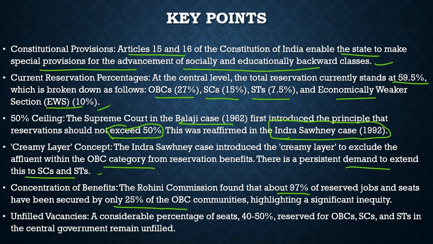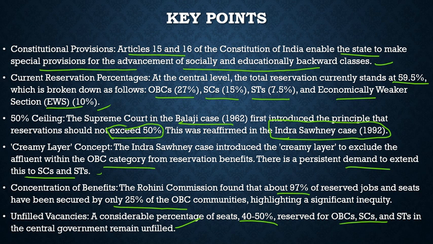So there should be subcategorization, and if you can remember, there was some Supreme Court judgment with respect to that. Then, unified vacancies: a considerable percentage of seats, 40 to 50% reserved for OBCs, SCs, and STs in the central government, remain unfilled. So definitely, if we look at the historical wrongs done to these people, there is a need that reservation should be given to them.